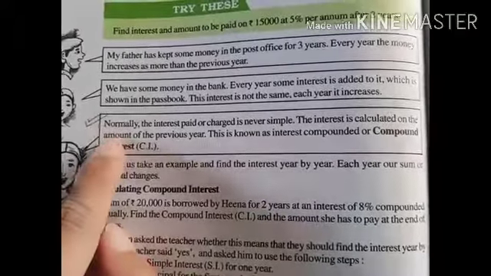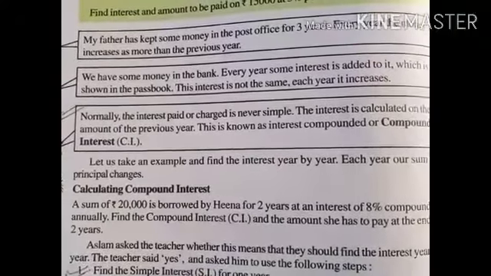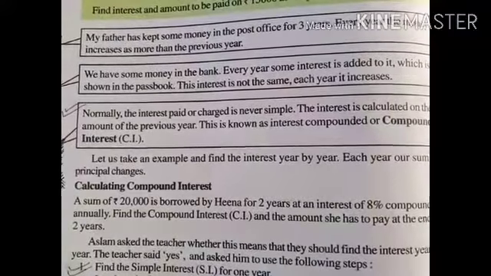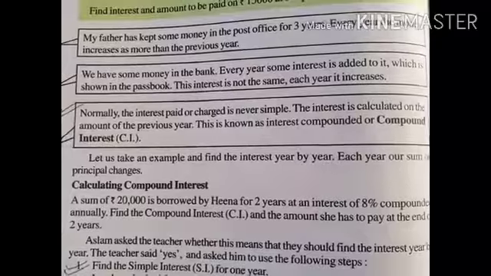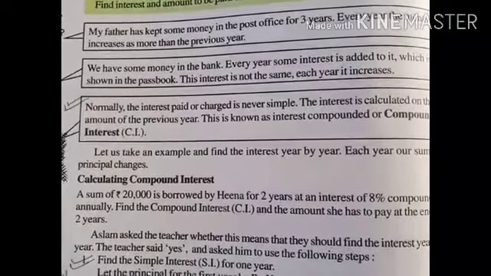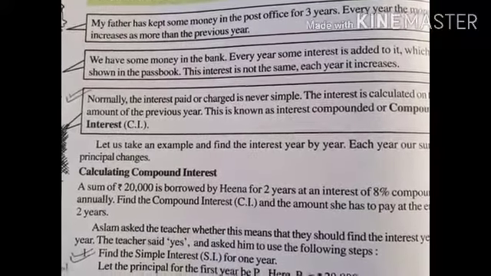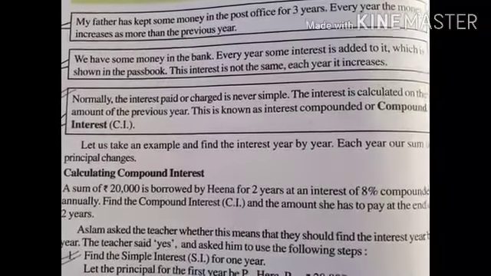Here in this box, as we can see, normally the interest paid or charged is never simple. The interest is calculated on the amount of the previous year. This is known as interest compounded or compound interest. That means if we are depositing money to the bank for 5 years, the interest which we get after 1 year will be added to the principal amount. Suppose we deposit 10,000 rupees and get interest of 1,000 rupees per year.